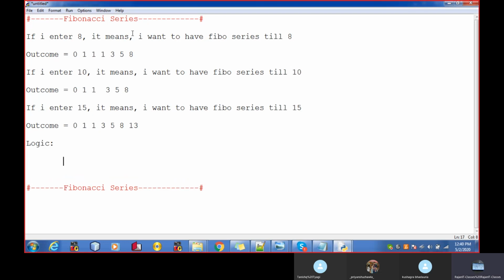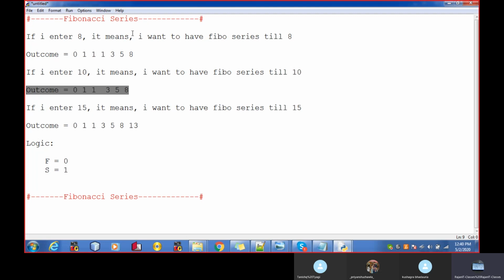We are assuming the very first number in the Fibonacci series is known as F, and the second number is known as S. If you see the outcome, the very first two numbers are 0 and 1.